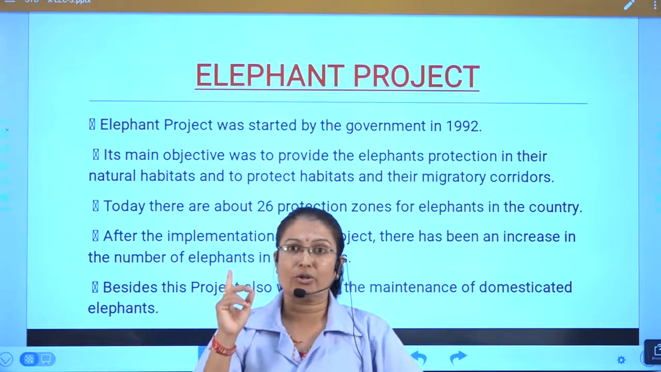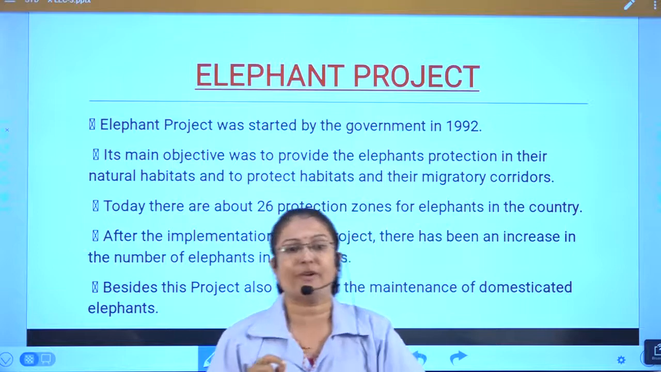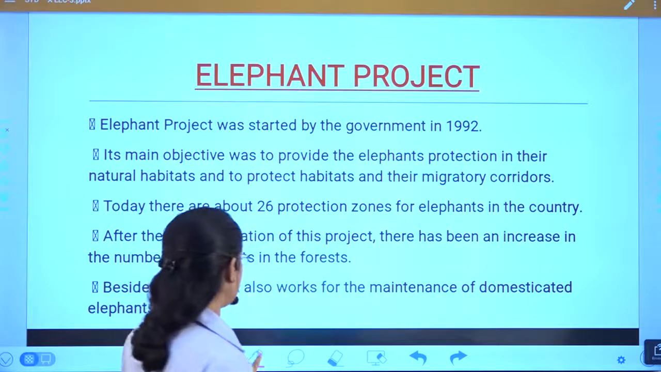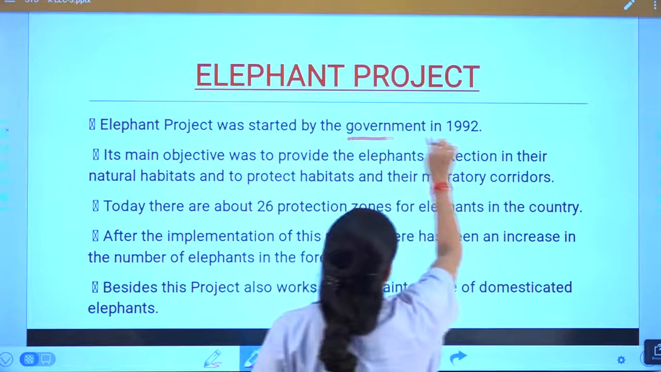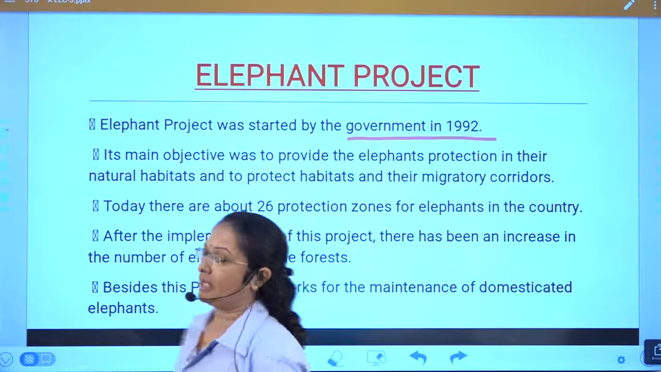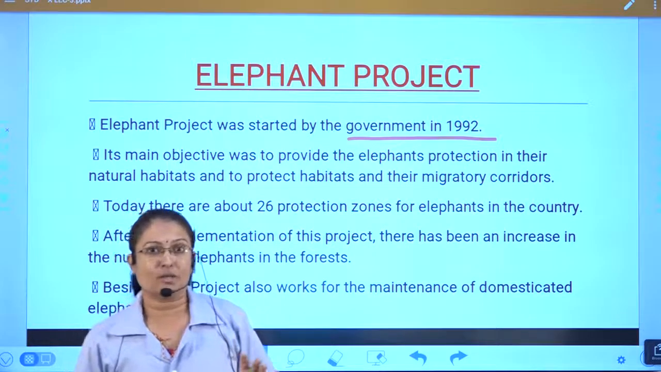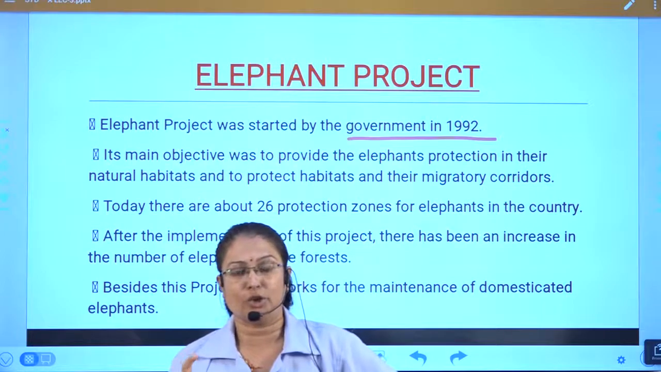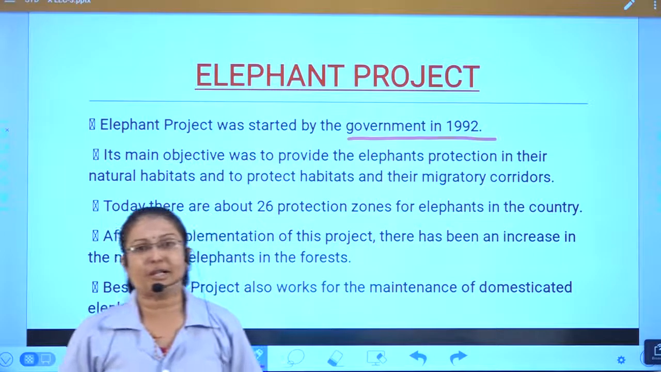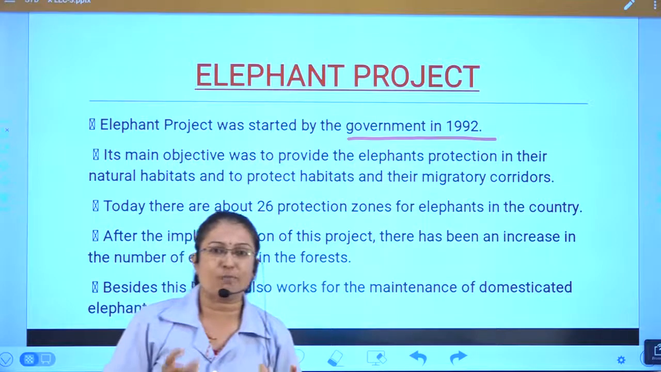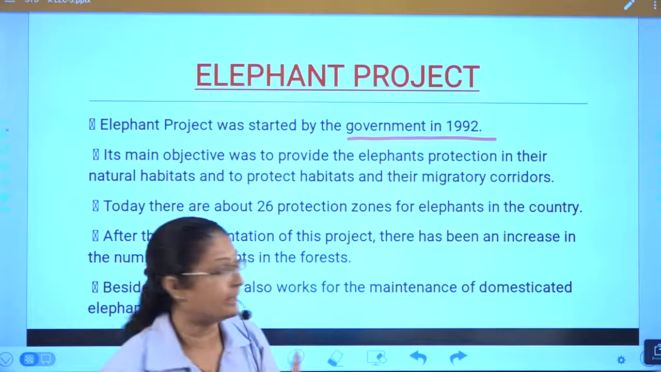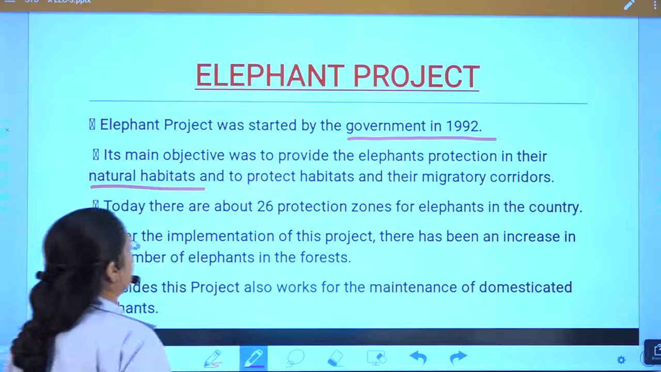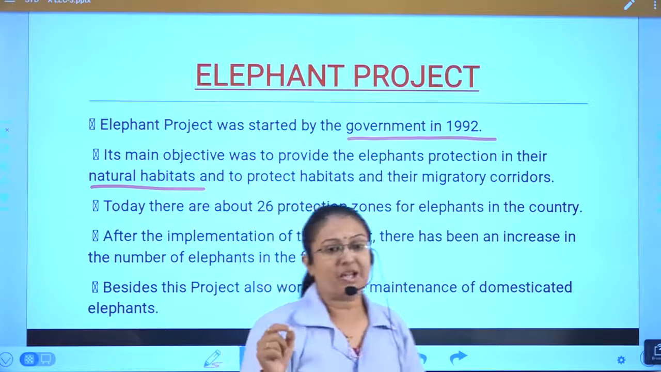So let's see about the elephant project. So elephant project was started by the government in 1992. So first point, government has started the project elephant in 1992. Its main objective was to provide the elephants protection in their natural habitat. Now see, this is an important point or the focusing point, natural habitat.